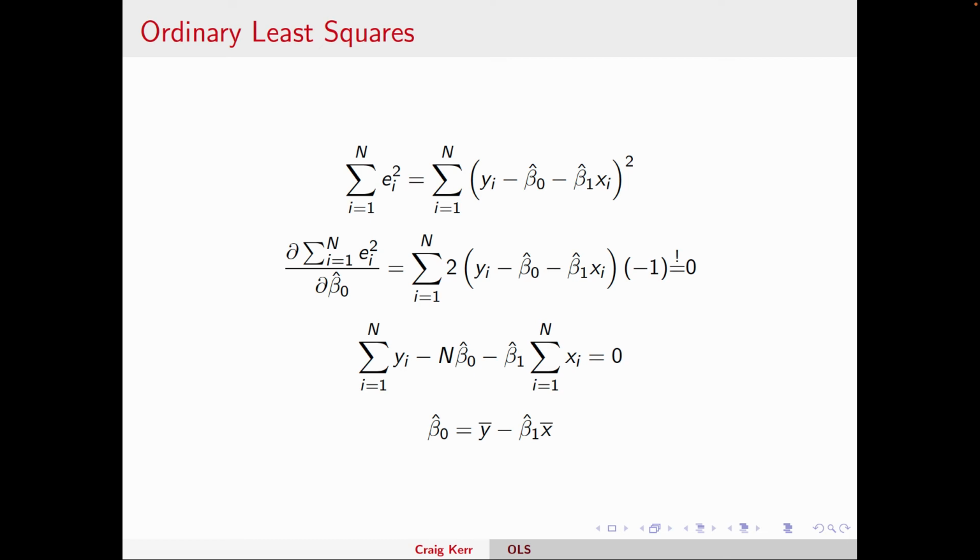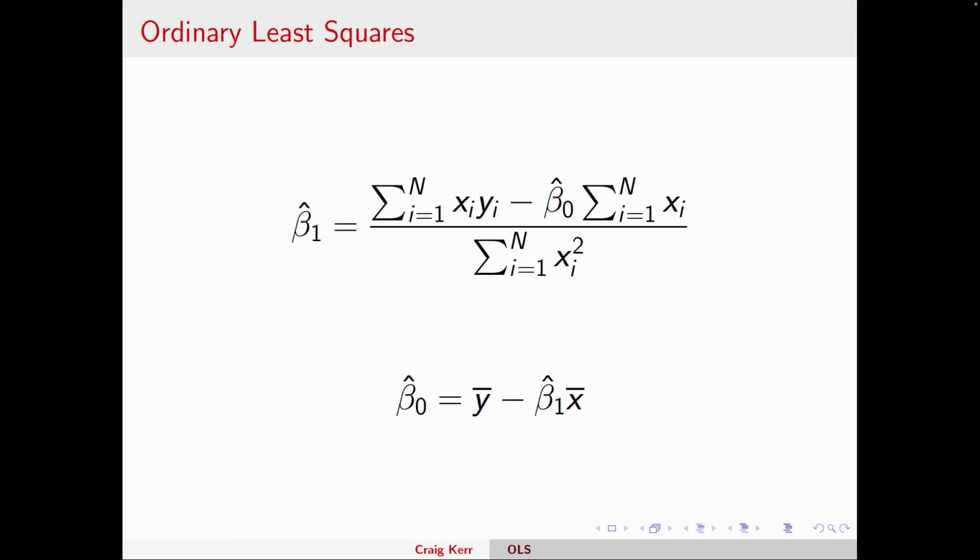Okay, so we took the derivative of the expression we wanted to minimize, which is the squared sum of residuals. We want to make it as small as possible. We took the derivative with respect to both variables we're trying to solve for, set it equal to 0, and we get 2 equations. So we have these 2 equations, and we need to solve for 2 coefficients.